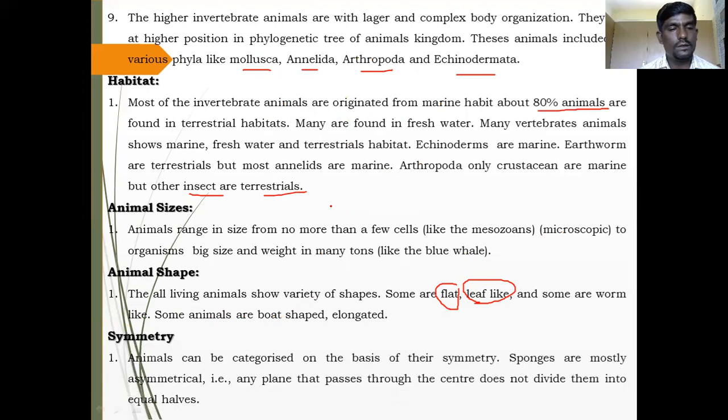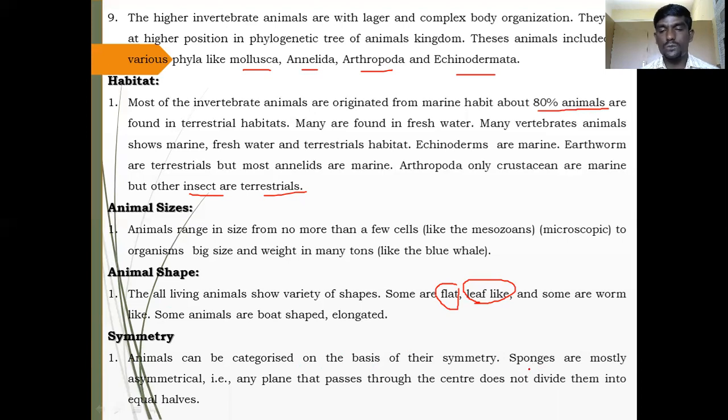Symmetry. This is the last point of today's lecture. What is symmetry? Animals can be categorized on the basis of their symmetry. Sponges are mostly asymmetrical, that is, any plane that passes through the center does not divide the body into equal parts. Symmetry means the division of the animal body into equal parts. According to their body shape and size, animals show different types of symmetry in the animal kingdom.